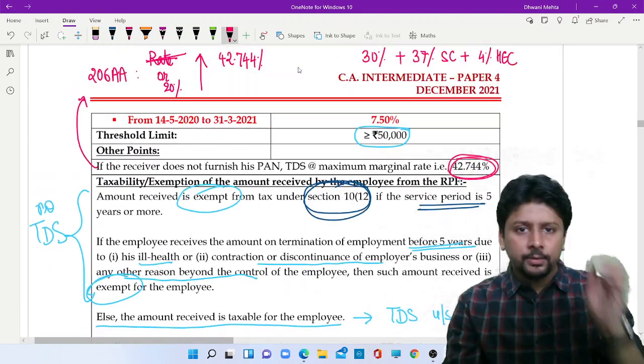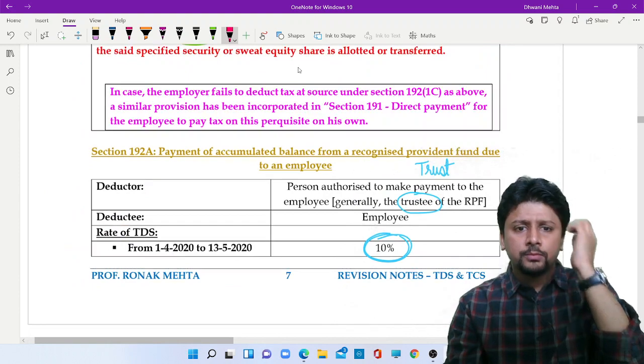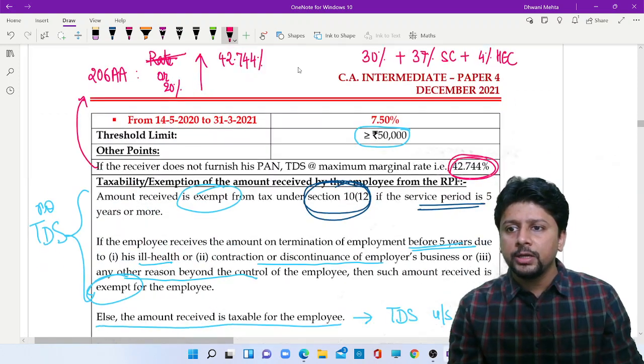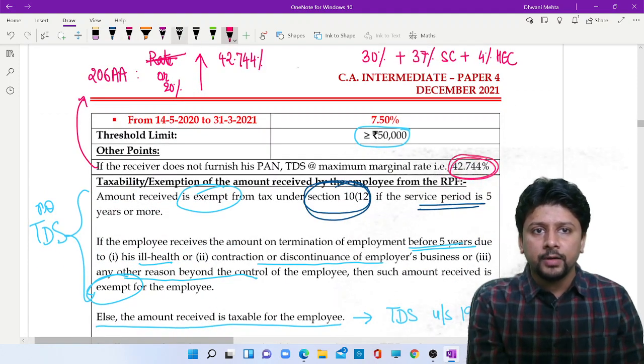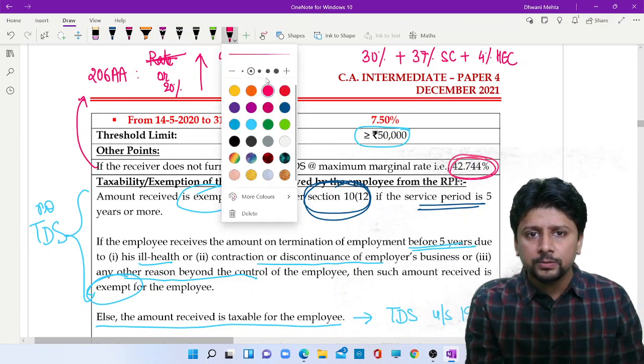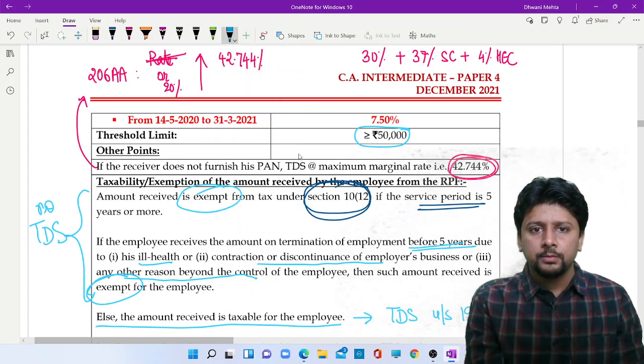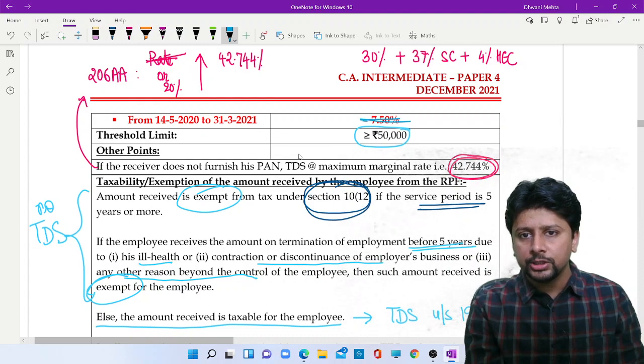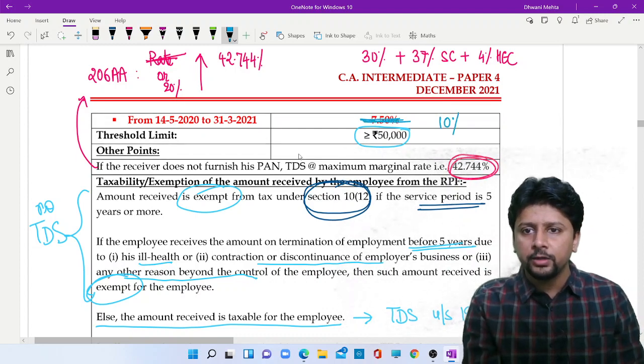No reduction at all in case of TDS under 192A. This is a small error. There won't be any reduction. This will be at the rate of 10% only.